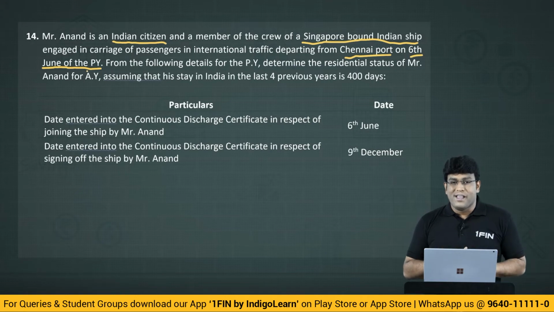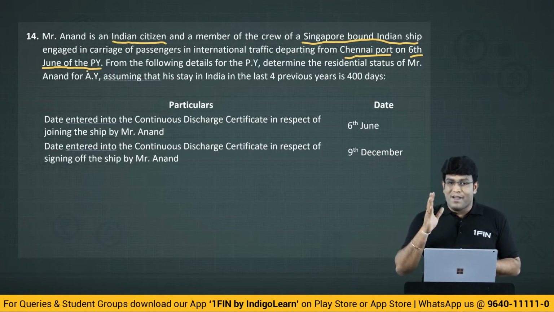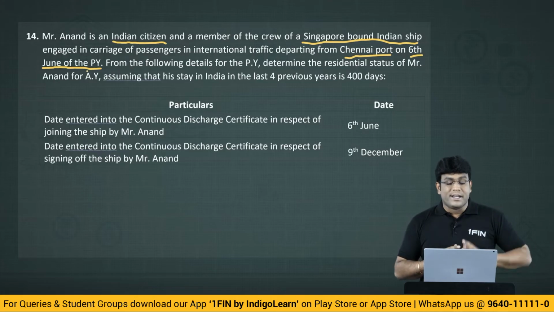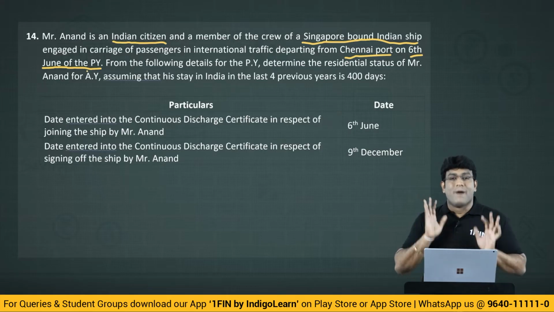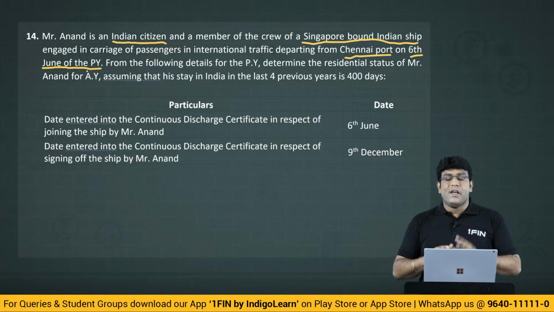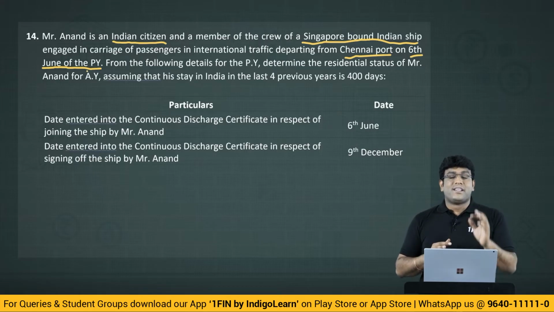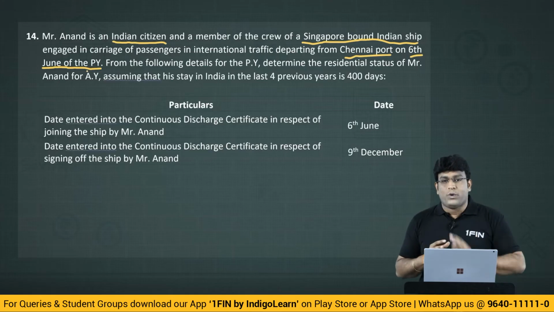First of all, my dear friends, if you look at the question very clearly, we have understood one point: he is an Indian citizen. He left India during the previous year as a member of crew of an Indian ship which is foreign bound. In that case, we are not concerned with 60 days and 365 days, but we are only concerned with the 182 days concept.